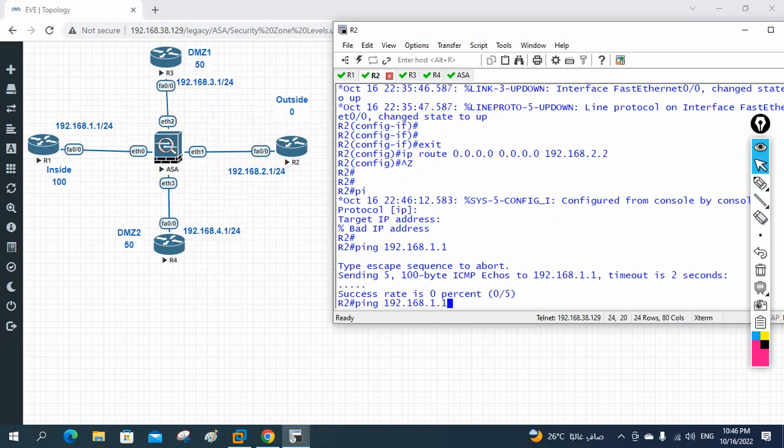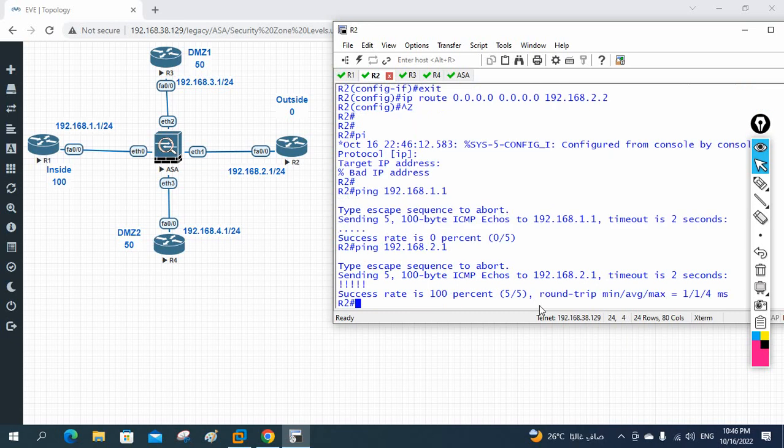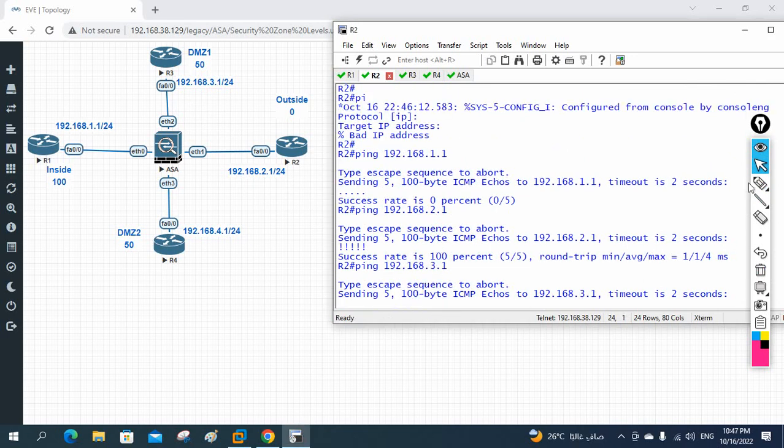If you want, I will ping the other one, that is 2.1. Okay, 2.1, let me write here. 2.1 is my own IP, so it is pinging, no issue. 2.1 is our same IP, we can ping ourselves, no issue. Now I need to check 3.1. So I will write here 3.1. It will not work.